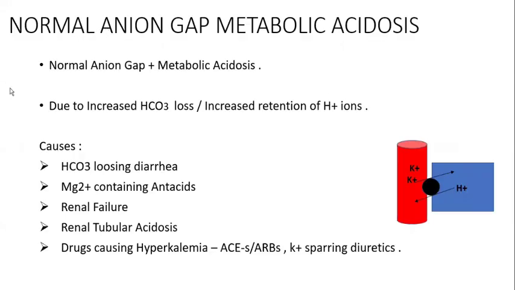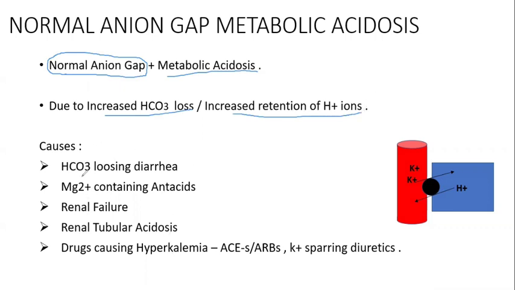Now we have seen the high anion gap metabolic acidosis. Now we are going to see normal anion gap metabolic acidosis. So here the anion gap will be normal. There is no problem in the anion gap, but we have metabolic acidosis only. So it's termed normal anion gap metabolic acidosis. It is due to increased bicarbonate loss or increased retention of H plus ions in our body.